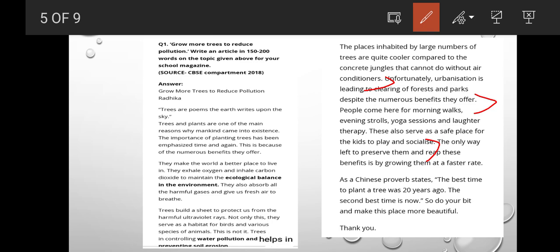And this is the reason why we are facing COVID-19, Omicron, and whatnot. So we still need to try to make place for a tree, to grow the tree and nurture it nicely. Next, as the Chinese proverb states, the best time to plant a tree was 20 years ago.